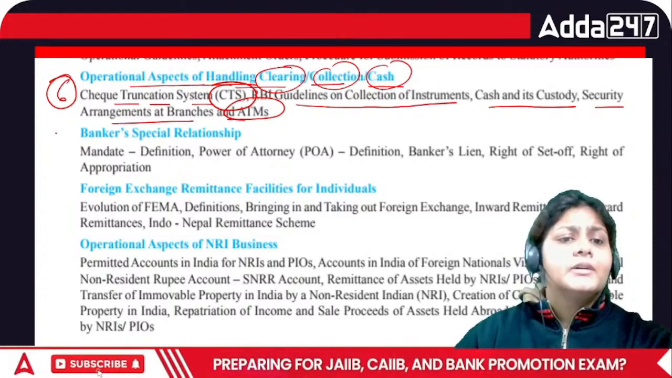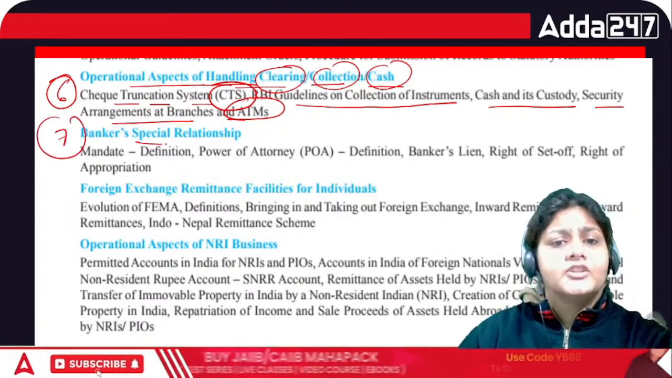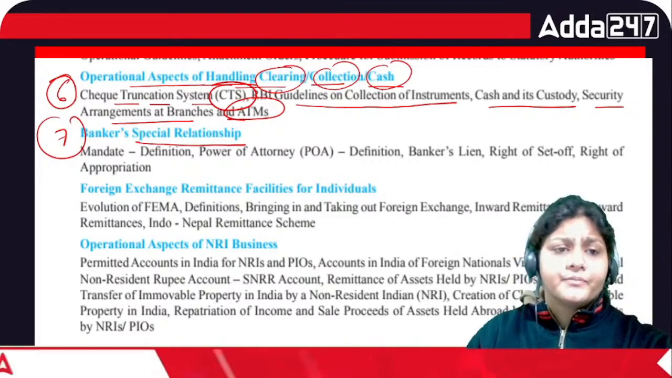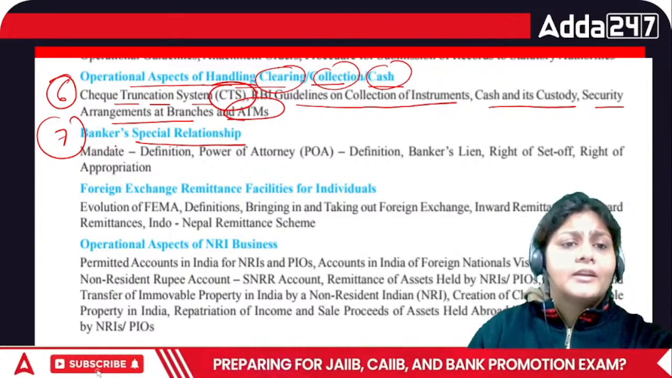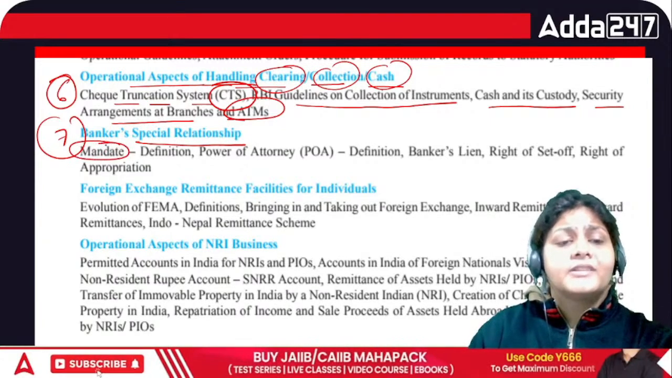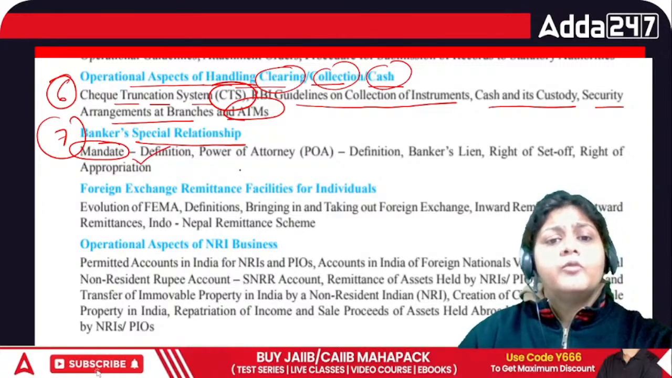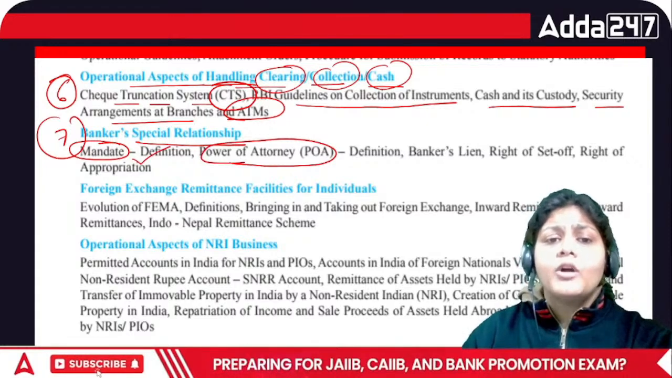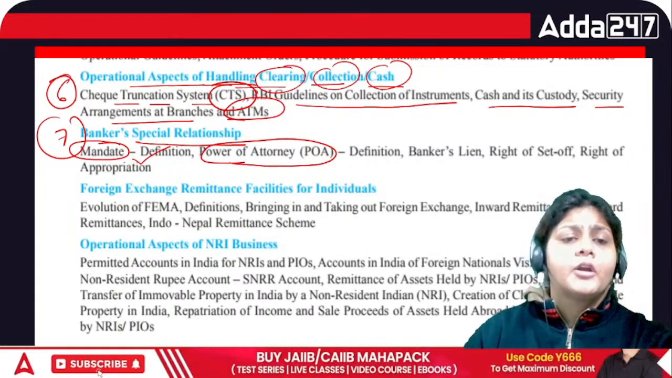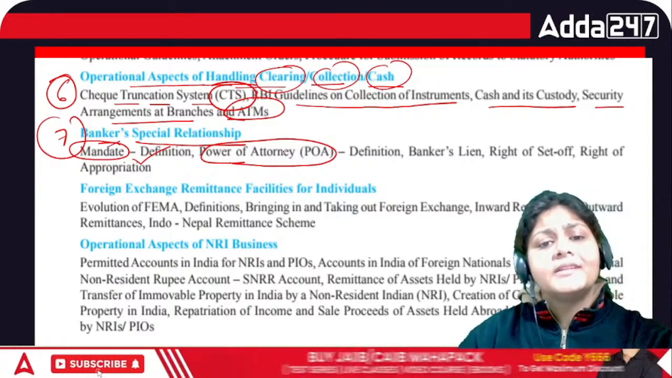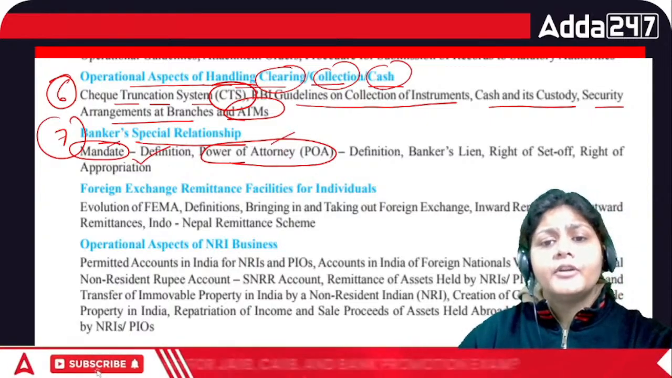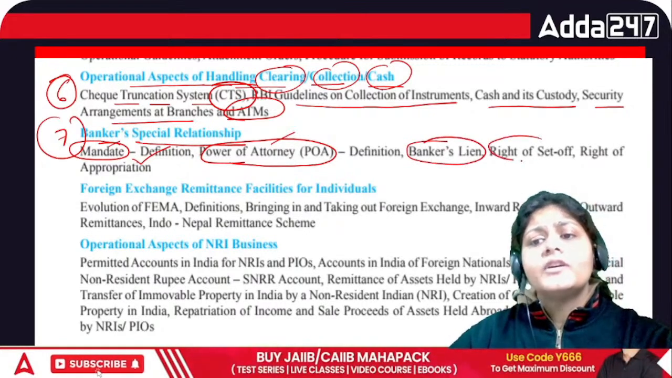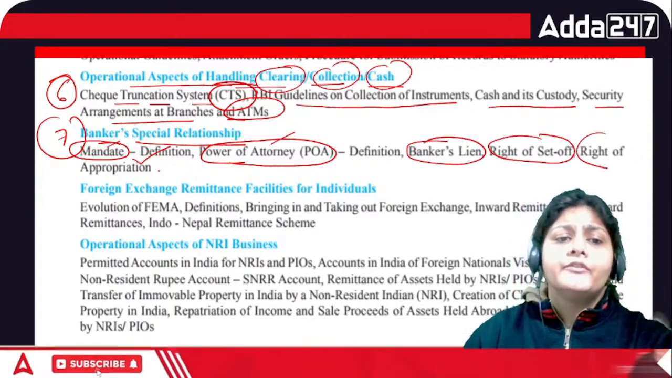Then we have chapter number 7, bankers special relationship. Special means related to some situation. So we have to go through what is the mandate, what is the meaning of mandate, then what is the meaning of power of attorney. In what circumstances we have to opt for mandate, and in what circumstances we have to opt for power of attorney. Then what is a banker's lien, then right of set off, and what is the right of appropriation.